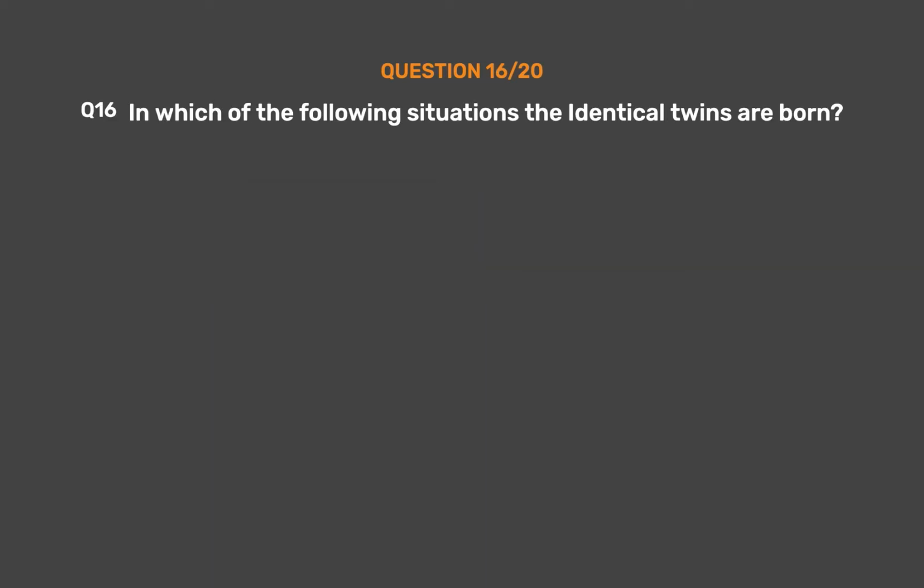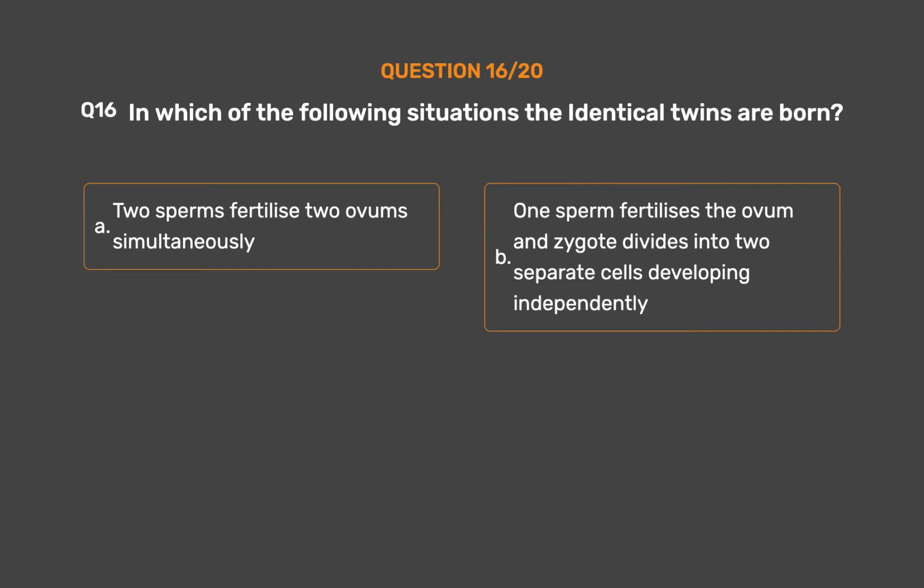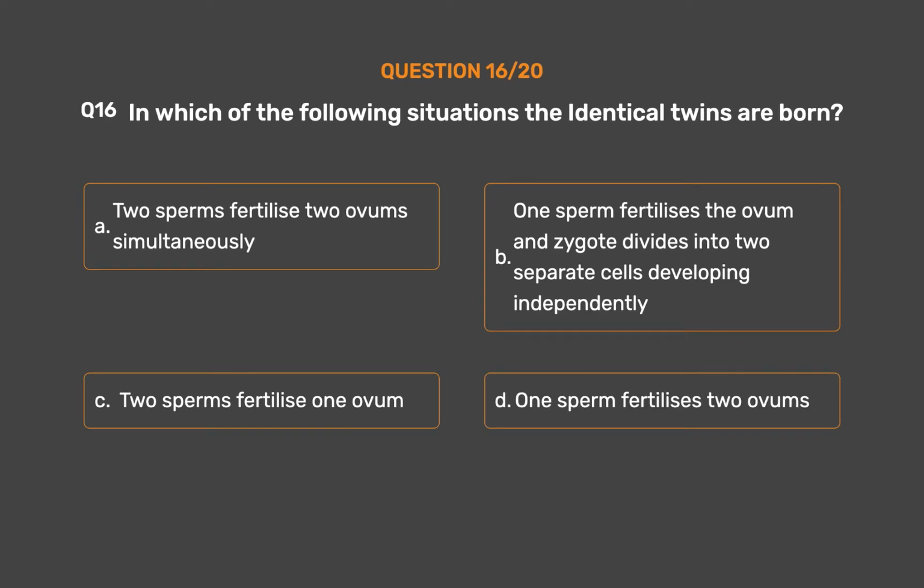Question number 16. In which of the following situations the identical twins are born? Option A, two sperms fertilize two ovums simultaneously. Option B, one sperm fertilizes the ovum and zygote divides into two separate cells developing independently. Option C, two sperms fertilize one ovum. Option D, one sperm fertilizes two ovums. The correct answer is option B, one sperm fertilizes the ovum and zygote divides into two separate cells developing independently.